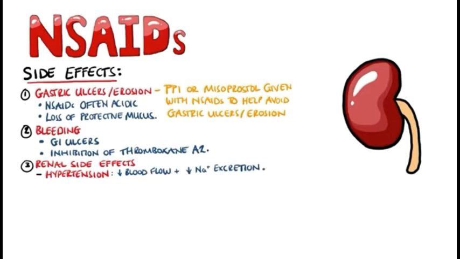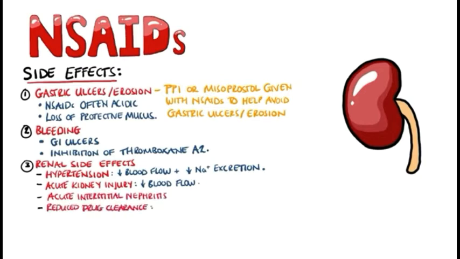Then the next effect is renal, that means salt retention, and the reason is it decreases the synthesis of PGE2 and PGI2. So the next effect is delay in labor. The reason is decrease in prostaglandin synthesis.